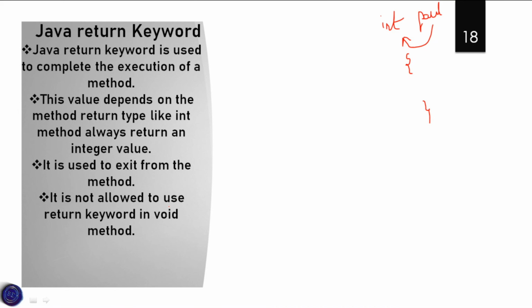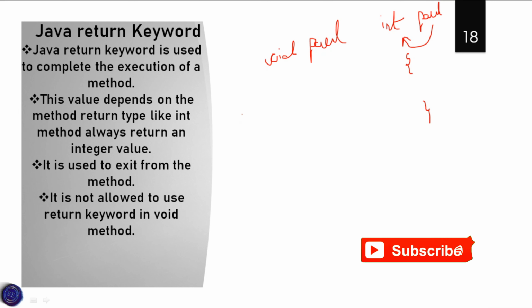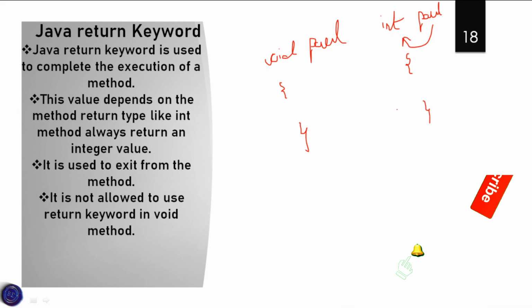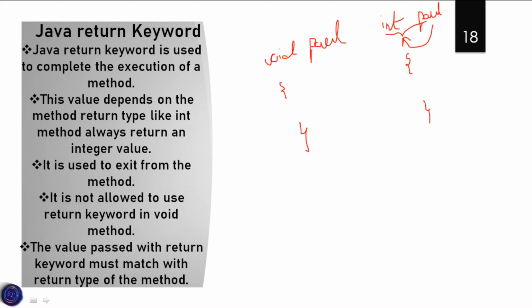It is not allowed to use the return keyword in a void method. So if you have void Paul, in this type of method we can't use a return value. If we have an integer type or a string type or any other data type, we can use return, but in a void method we can't use the Java return keyword. The value passed with the return keyword must match the return type of the method. Here our method is of integer type, so we have to return an integer value or else it will generate an error.